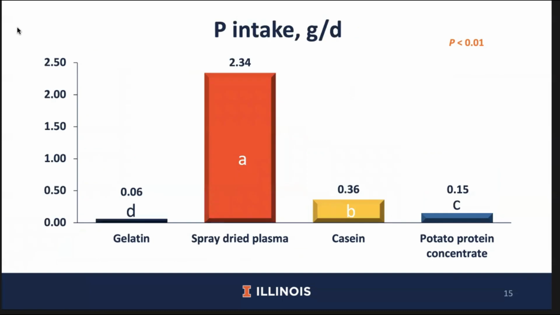Phosphorus intake was different among all diets, which is what we expected due to the differences in the amount of phosphorus present in the diets. The gelatin diet had the least amount of phosphorus, and therefore the pigs fed the gelatin diet had the lowest phosphorus intake, whereas the blood plasma diet had the most phosphorus, and therefore these pigs had the greatest phosphorus intake.